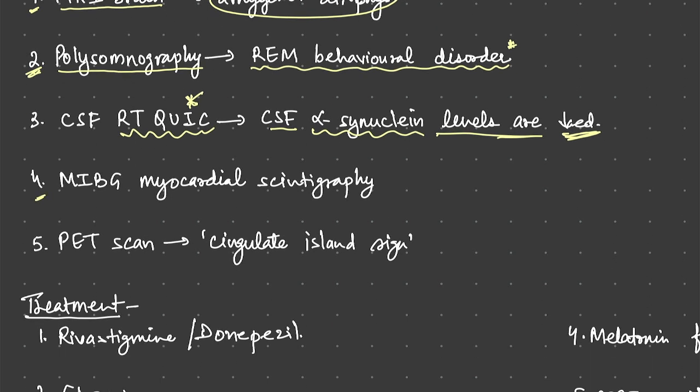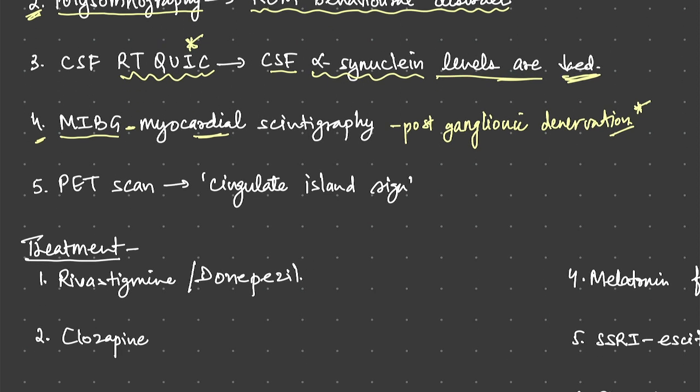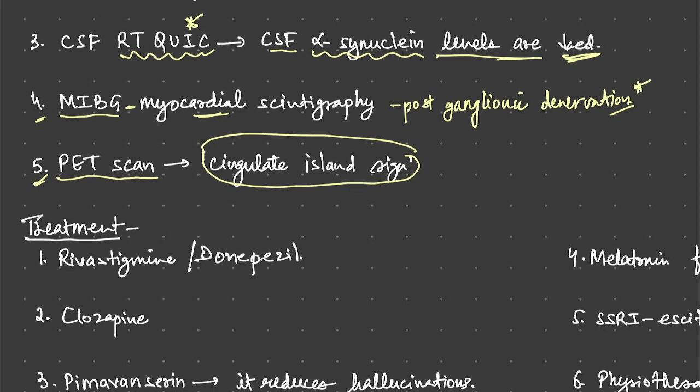The fourth investigation is MIBG scintigraphy. We do myocardial scintigraphy because there is postganglionic denervation of cardiac sympathetic nerves. Fifth is the PET scan. We see the cingulate island sign. What do we mean by cingulate island sign? The cingulate lobe, the cingulate gyrus, is preserved. There can be atrophy of the surrounding areas, but the cingulate lobe is preserved.